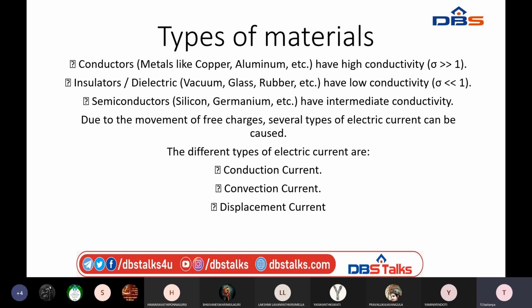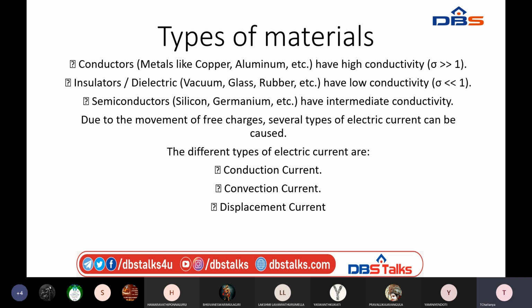See here, insulators contain very low conductivity. Those kinds of materials are considered insulators or dielectrics. Examples of insulators are glass, rubber, wood, vacuum, etc.